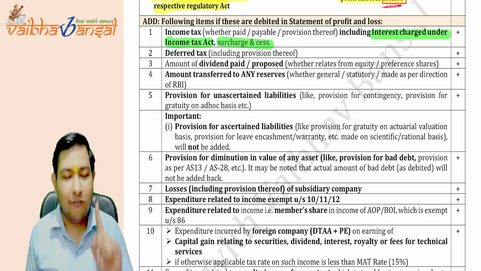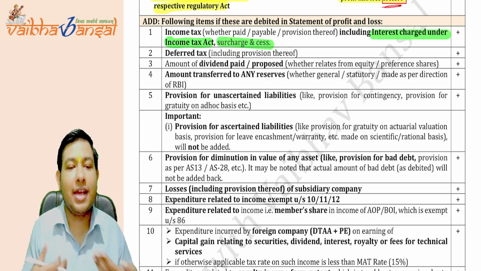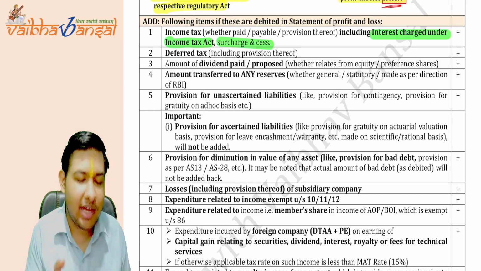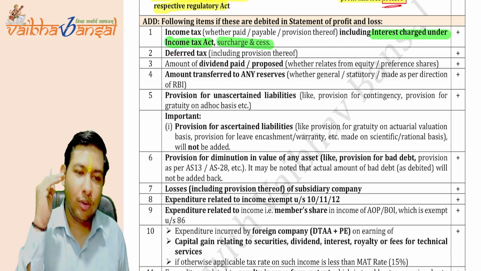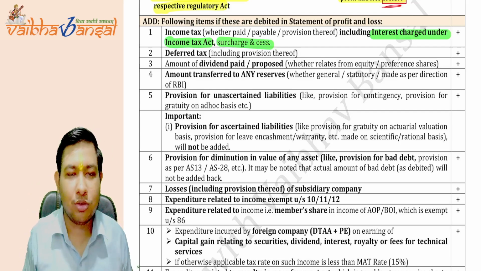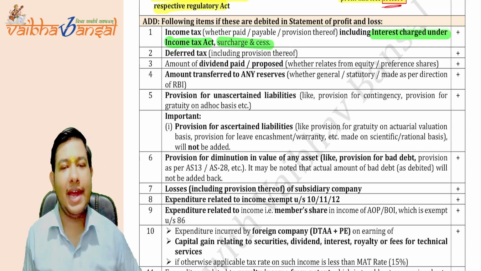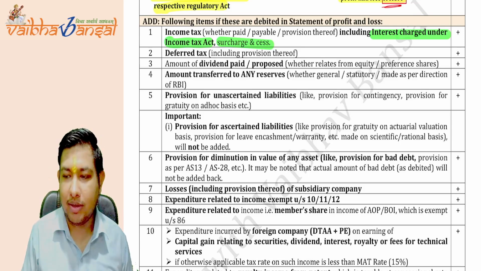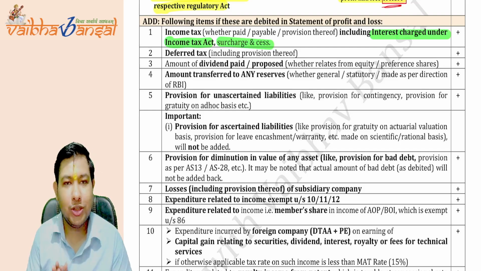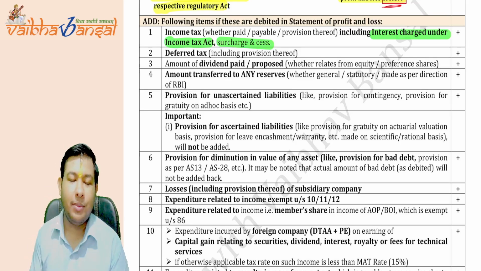Is this clear? Why did this provision come? This provision came because we are already calculating the tax based on the book profit. So the income tax already debited to the P&L will not make any sense here, so it should be added back. First thing clear. Now coming to the second point. Okay, so the first point is clear, why the income tax has been added back. Now coming to the second point.